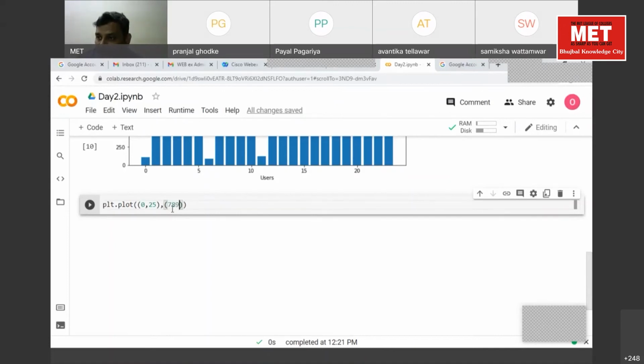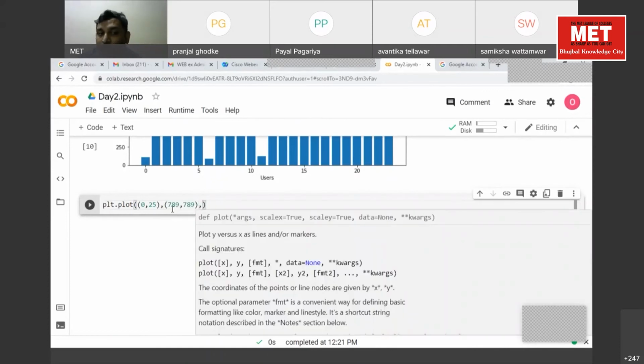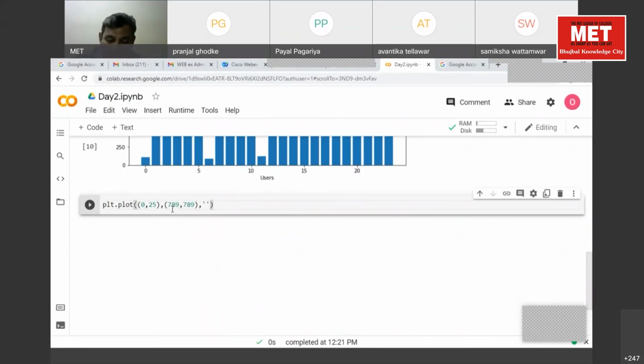And keep in mind, I want to draw a horizontal line, so the value will be from 789 to 789. By default it will be in blue color, and we want to draw the line, so we have to specify a format specifier for drawing the line. I'm just specifying b minus here.